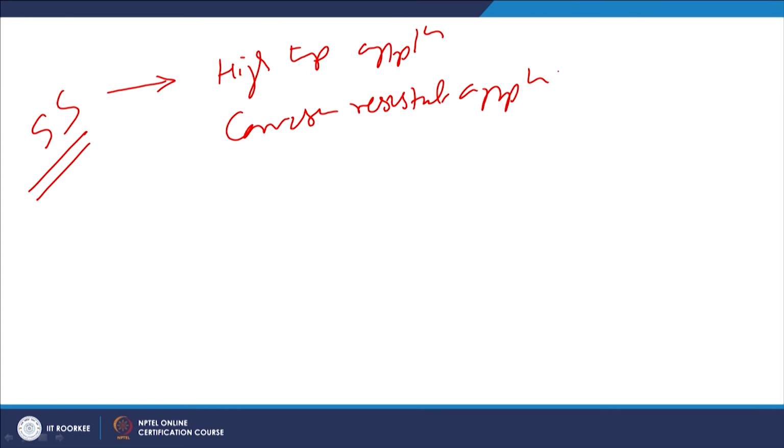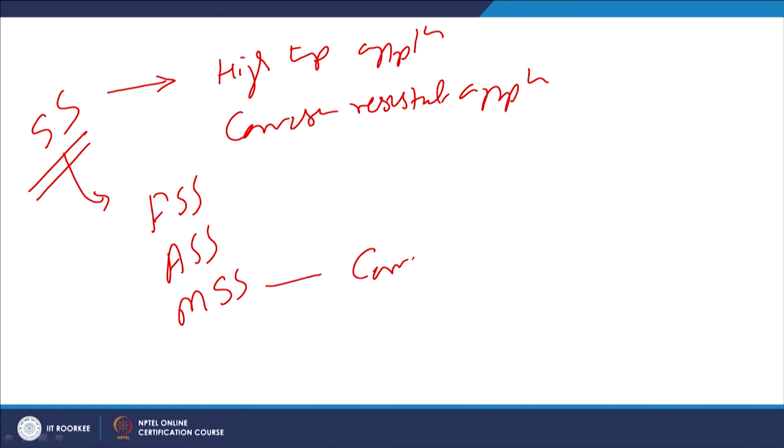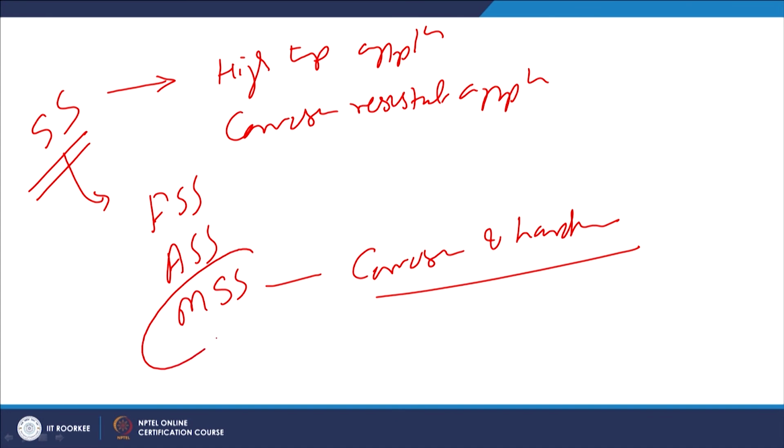If these are the conditions, then we will be choosing the material accordingly. Again, there are various categories. In stainless steel we have ferritic stainless steel, austenitic stainless steel and martensitic stainless steel. If you want the surface engineered for corrosion resistance as well as good hardness, then we will be relying heavily on the martensitic stainless steel.